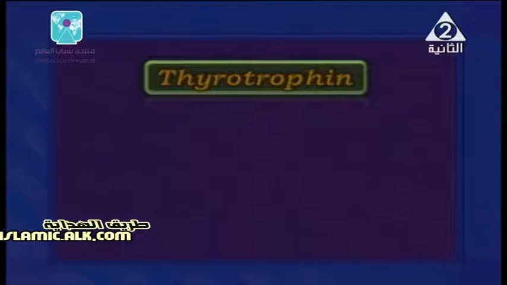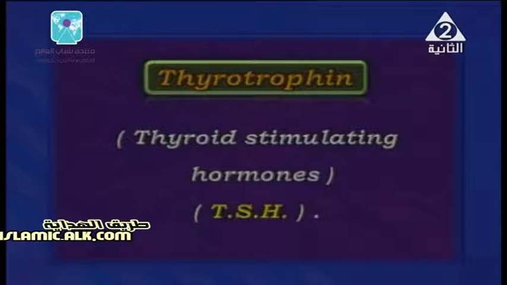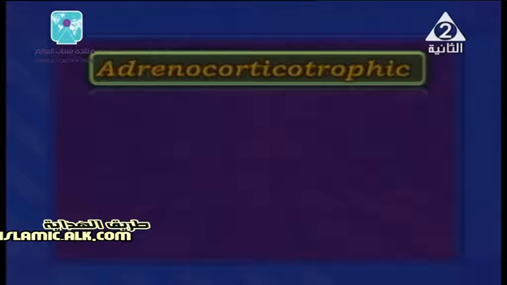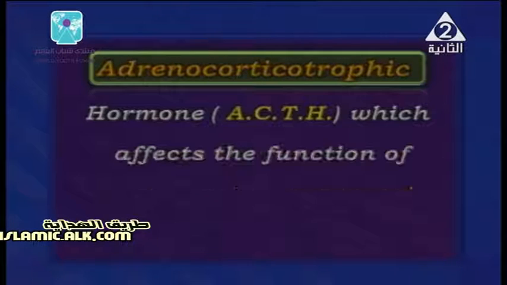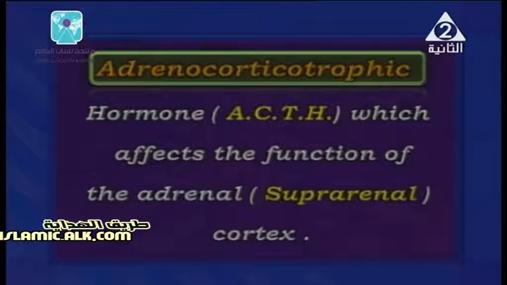They include thyrotrophins, and what does it mean? It means thyroid stimulating hormone, or TSH. And also we have adrenocorticotropic hormone, or ACTH, which affects the function of the suprarenal, or the cortex of the adrenal gland.